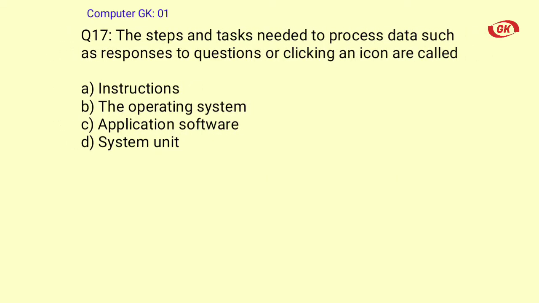Question number 17. The steps and tasks needed to process data such as responses to questions or clicking an icon are called A. Instructions, B. Operating systems, C. Application software, D. System unit. The correct answer is option A. Instructions.